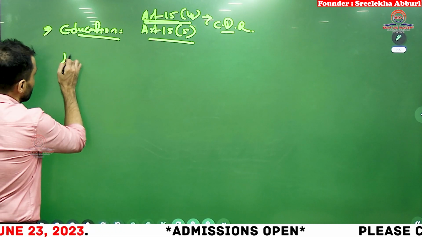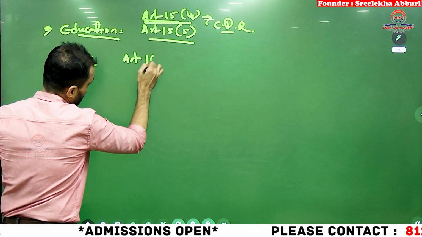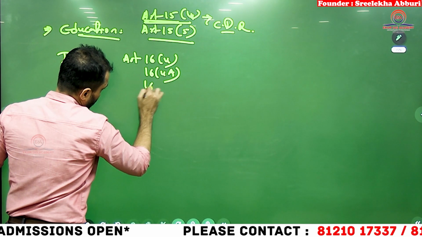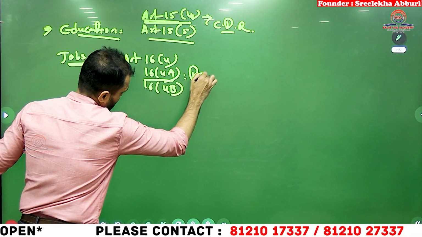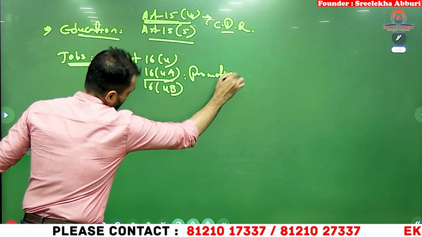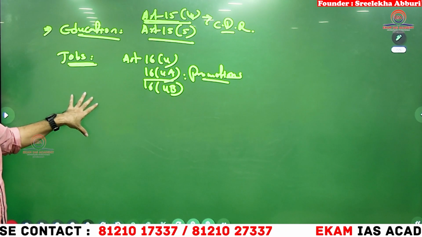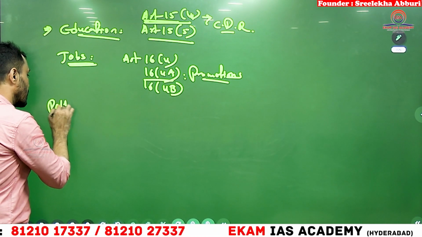Then what about the SC/ST reservation in jobs? Article 16, clause 4, 4A and 4B. 4A talks about reservations in promotions. Then where will you see the SC/ST reservation further? You will see the SC/ST reservation in politics.